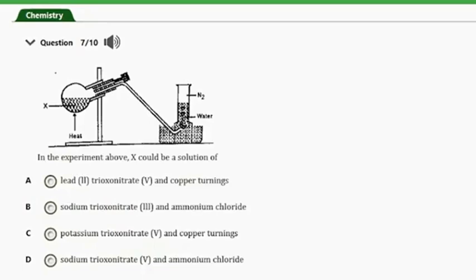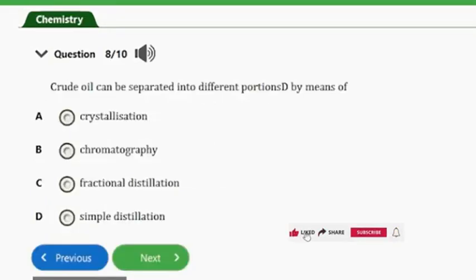Question number 7. The question says in the experiment above, X could be a solution of A, lead nitrate and copper tannins, B, sodium nitrate and ammonium chloride, C, potassium nitrate and copper tannins, D, sodium nitrate and ammonium chloride. So guys, the answer to this question is option B, and that's sodium nitrate and ammonium chloride. So let's consider the next question.